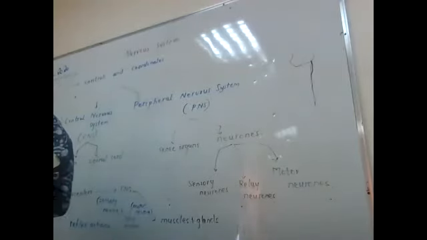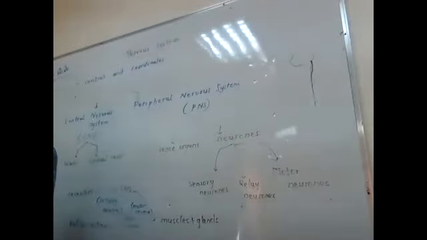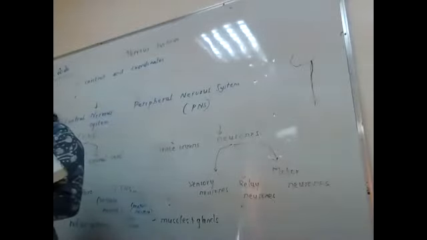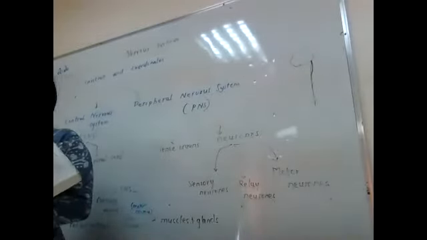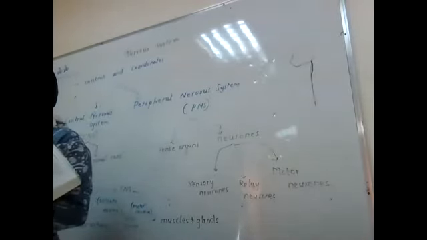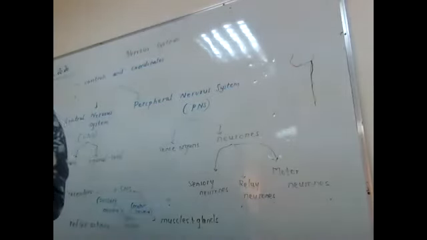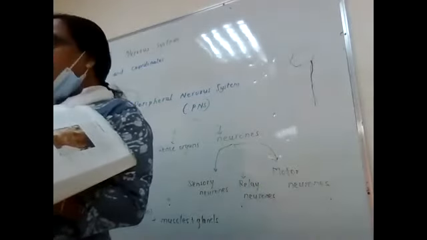Can you find the differences between them and some similarities among the three of them? All of them have cell bodies and some branches. And what about the sensory neuron and motor neuron? The motor neuron is longer. The sensory neuron is also long. The motor neuron has the cell body at the end, and the sensory neuron has the cell body not at the end, in the middle. And then you can see all these branches.